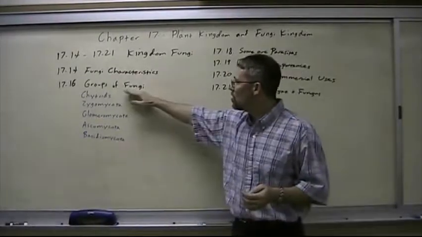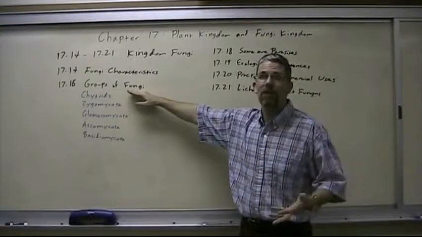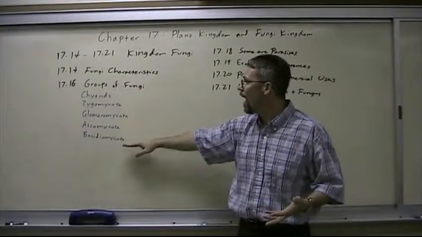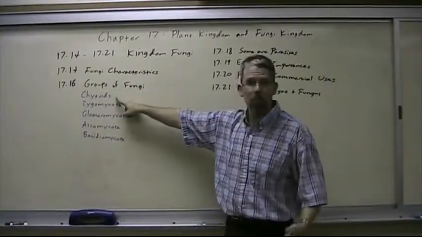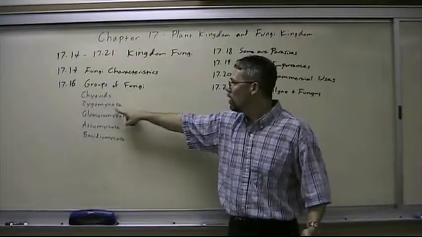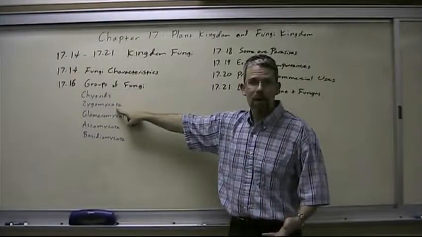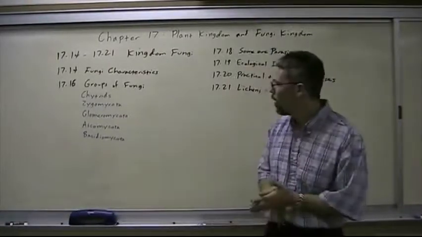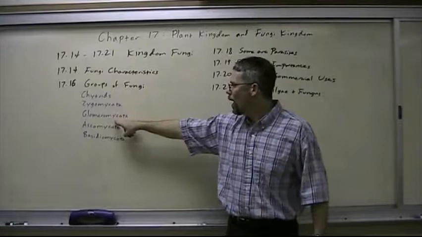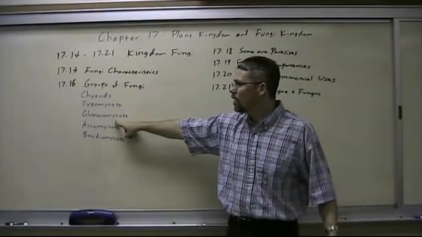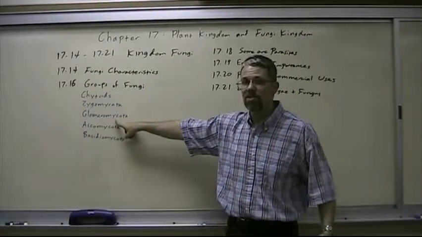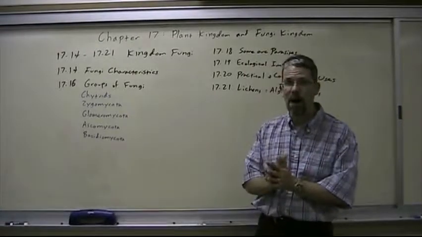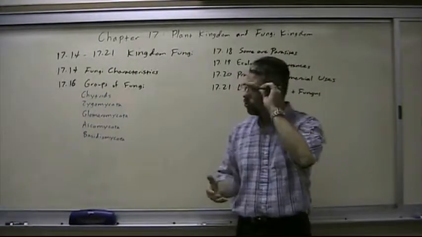In section 16 it discusses the groups or phylum names of the fungi. There are 5 mentioned here. The chytrids are a primitive group that live in water. The phylum Zygomycota includes a lot of common molds that live in dirt or grow on bread or whatever. The Glomeromycota are a group of molds that live in symbiosis with plant roots. This symbiotic relationship is referred to as mycorrhizae, and they actually help plants grow better.